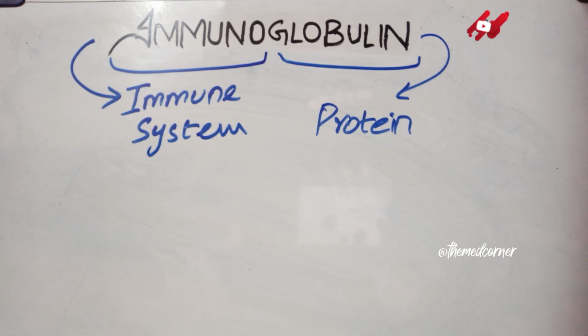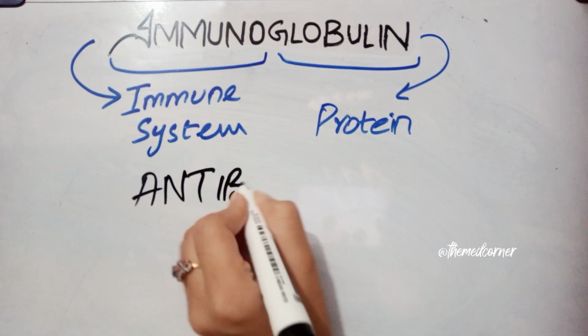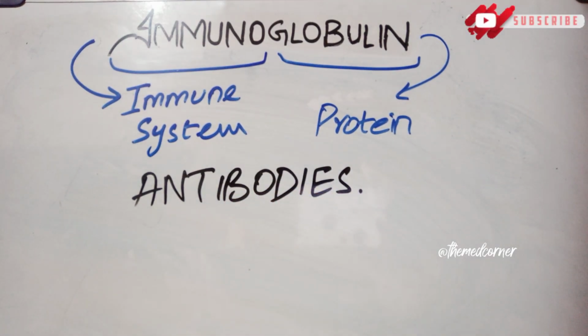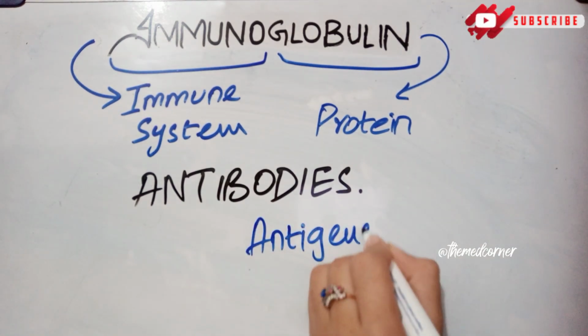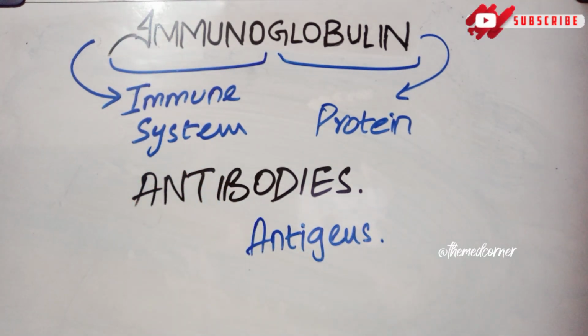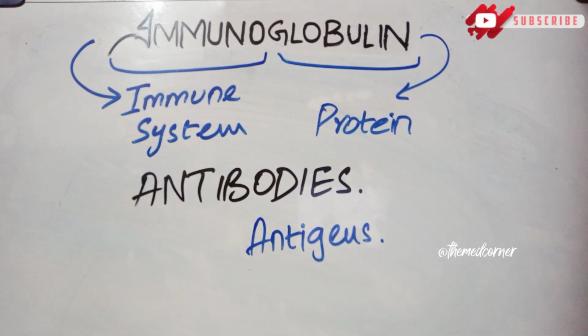Another term for immunoglobulin is antibodies. So these immunoglobulins are often termed antibodies. What is the purpose of antibodies? We all know that when there is a certain antigen that can cause harm to the body, antibodies are produced against the antigen. I will write it over here. So against certain sorts of antigens, antibodies are produced. In response to the antigen, the antibodies are produced in our body. And what is the purpose of these antibodies? To fight the antigen and to bring the body back to the homeostatic condition, or the normal pace, you can say.